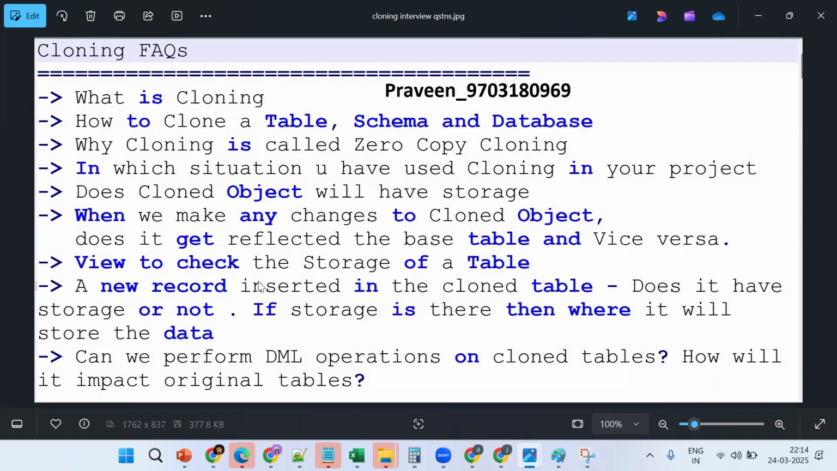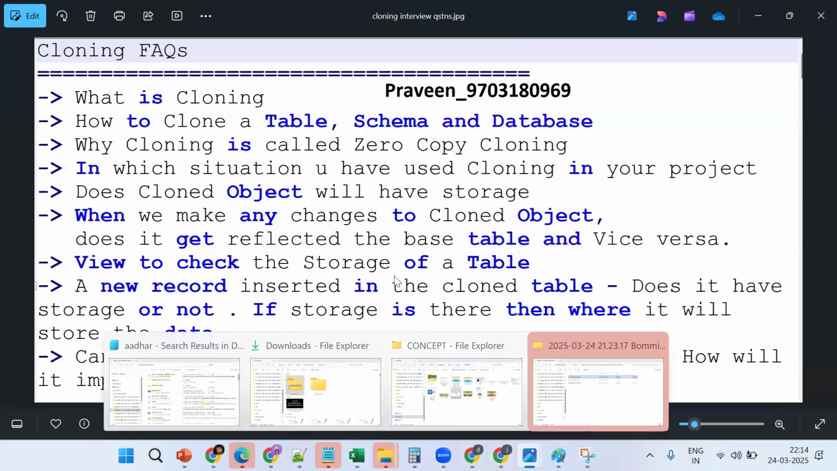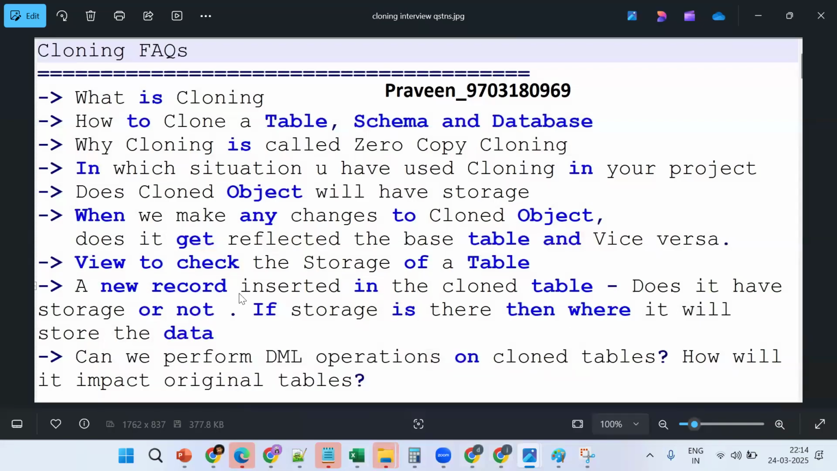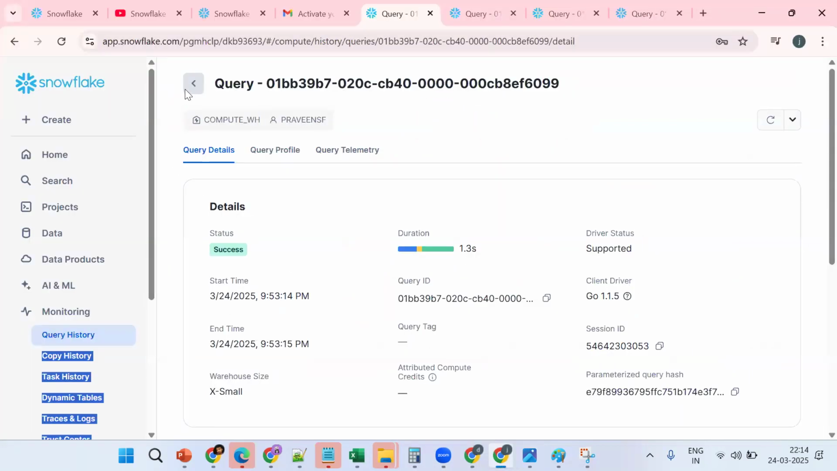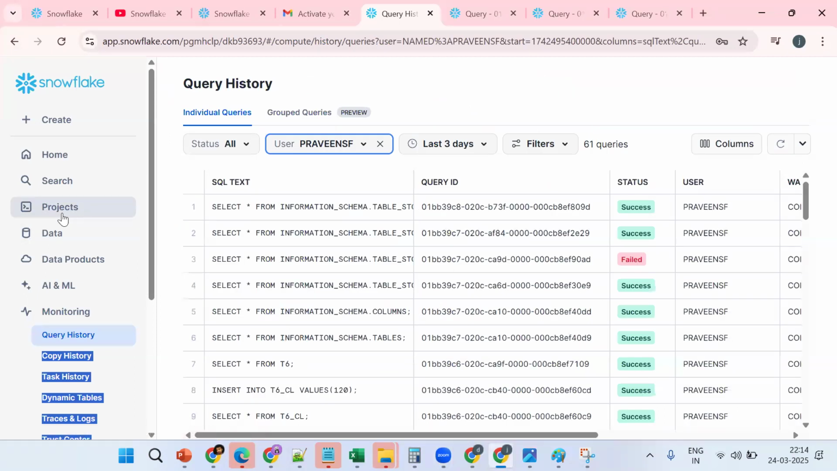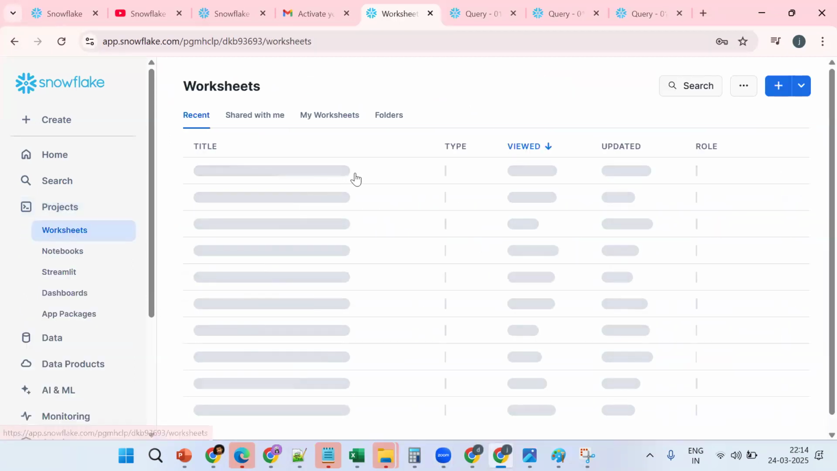ID and clone group ID are both the same. Okay. So a new record is inserted in the cloned table. Tell me, does it have storage or not? Yes or no, anybody? No. Now understand the question. A new record inside the cloned table. Why no? Yes. Let's see what happened.